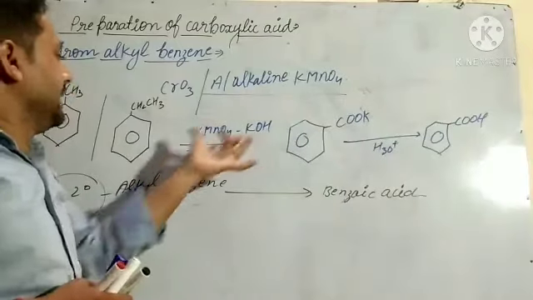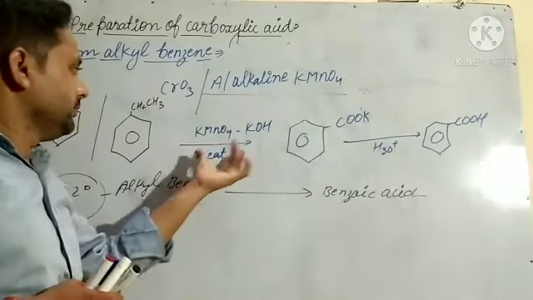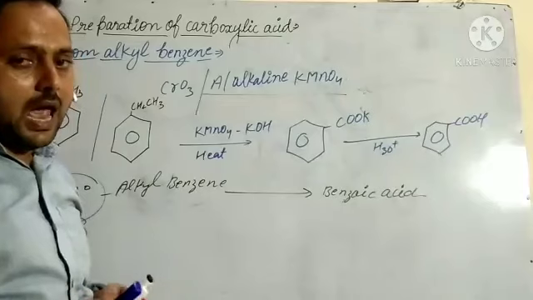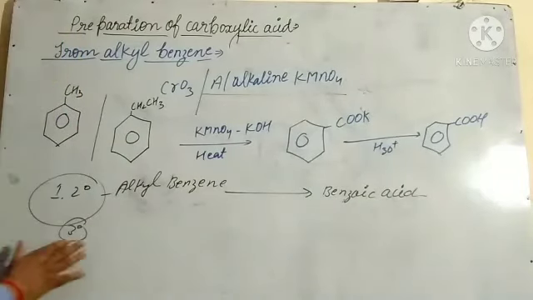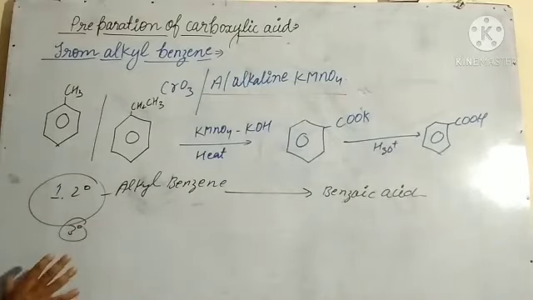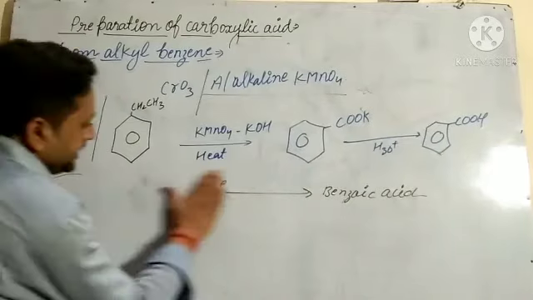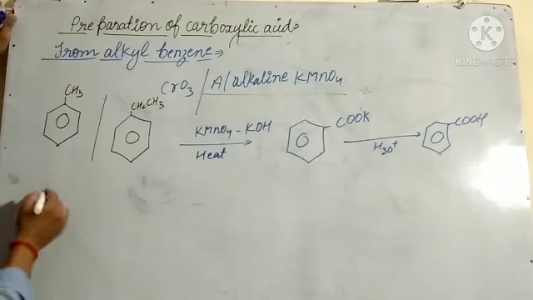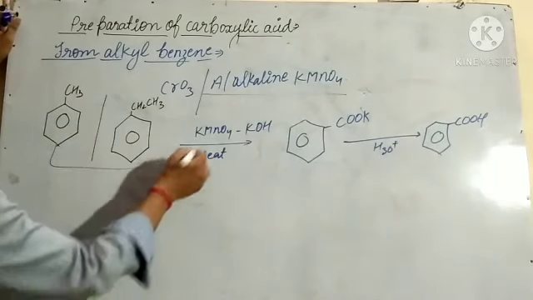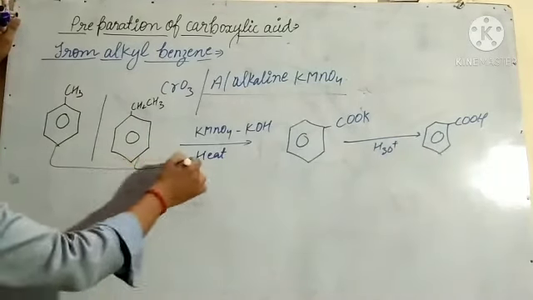But if we take tertiary alkyl benzene, that will not be affected by alkaline KMnO4. So all of you remember this point. And however long the chain is, that will be oxidized. If I take this, or this, or this, we will get the same product.